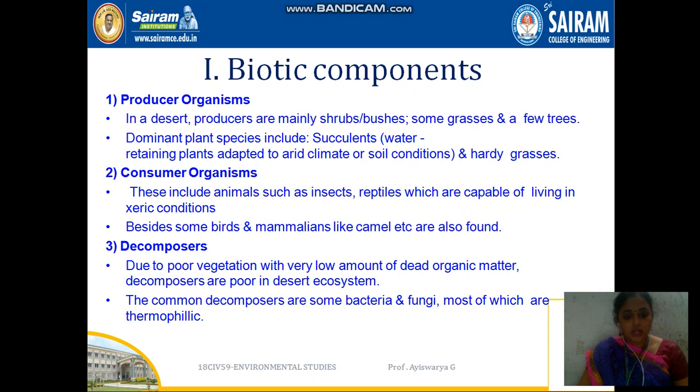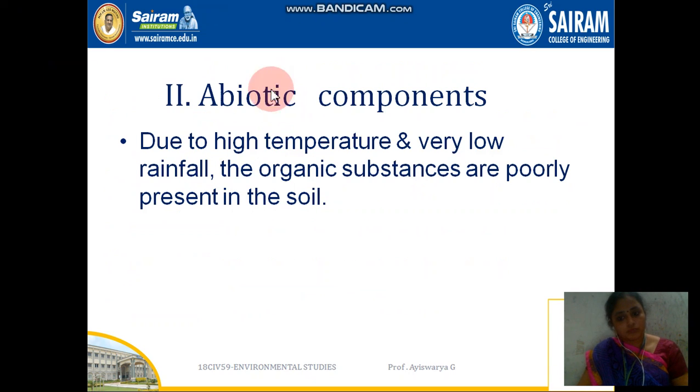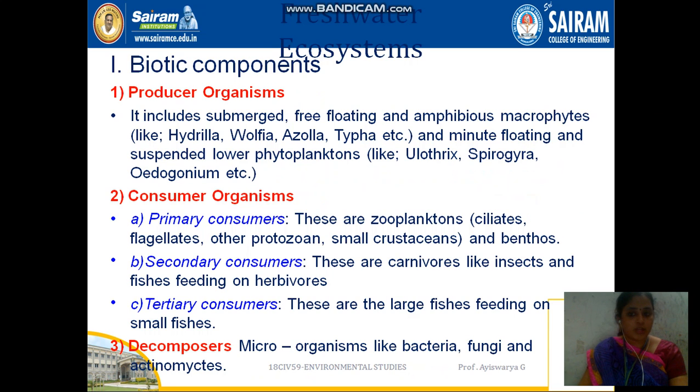They live in the deserts only. And decomposers, due to very poor vegetation, will be depending upon the dead organic matter, like again bacteria and fungi. Abiotic component means because of the high temperature and very low rainfall, the organic substances are rarely found, or very poorly found, in this soil.